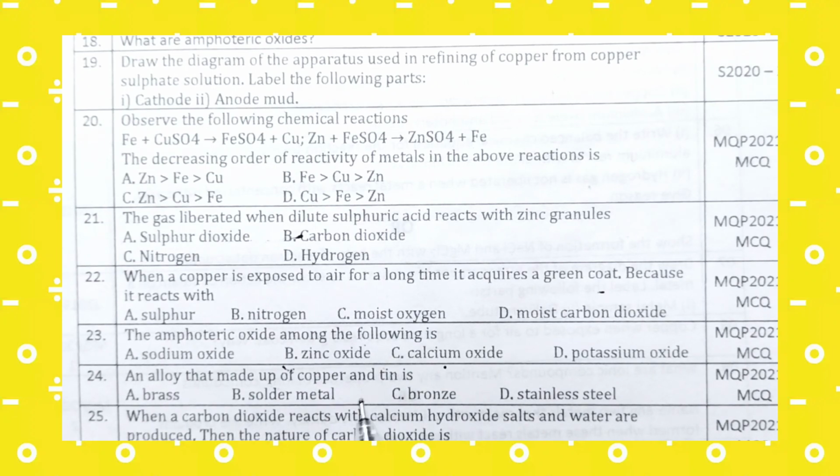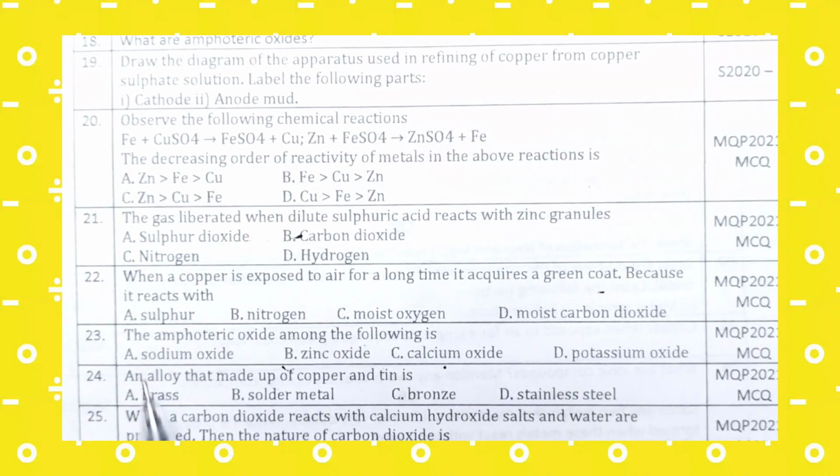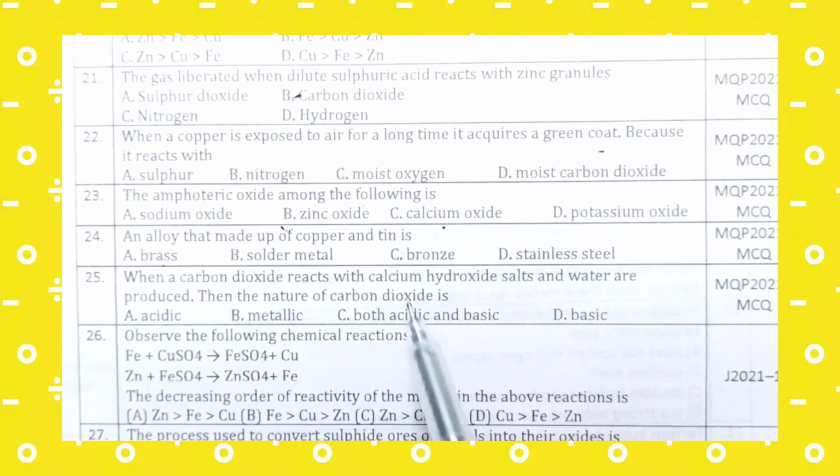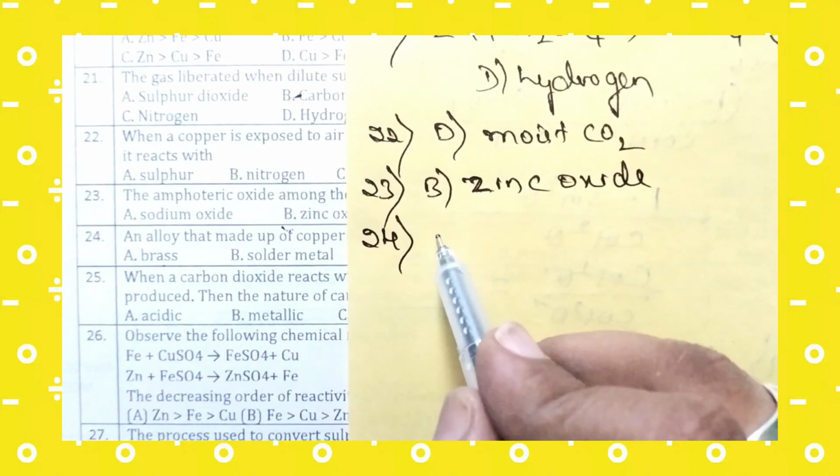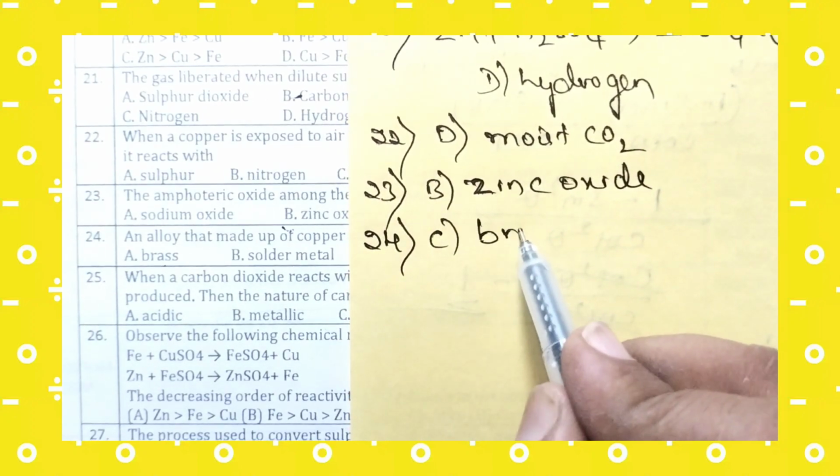The alloy made up of copper and tin is, that is what they have given: brass, solder metal, then bronze, then stainless steel. An alloy that is made up of copper and tin. Copper and tin added together give an alloy, and the name of that alloy is bronze. So bronze is Kanchu. Option C, bronze.